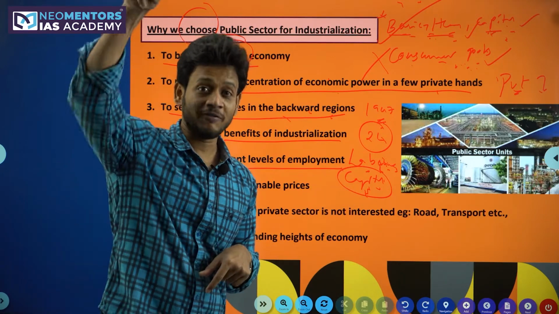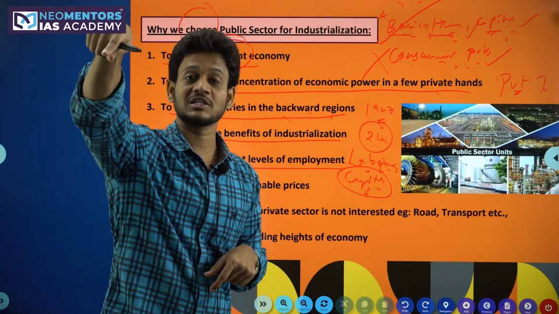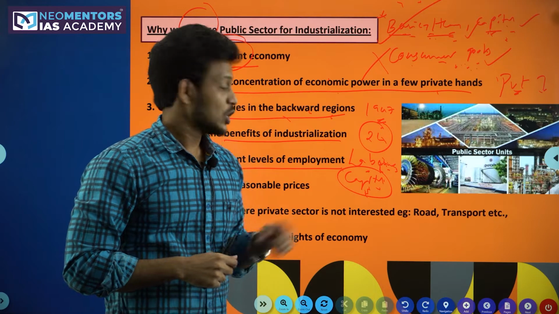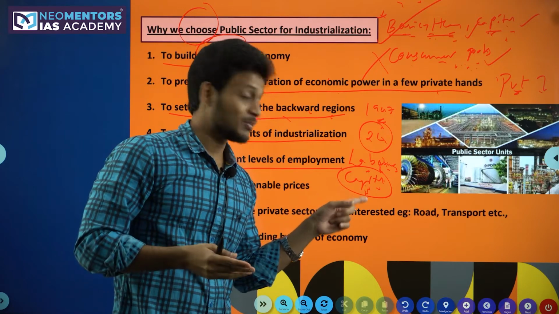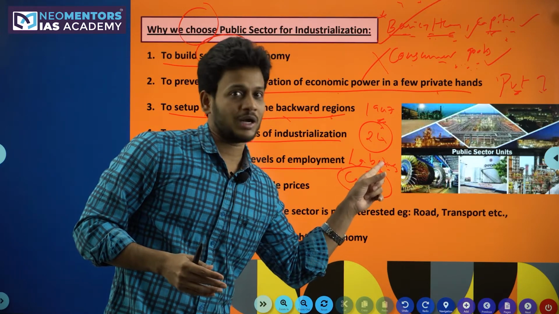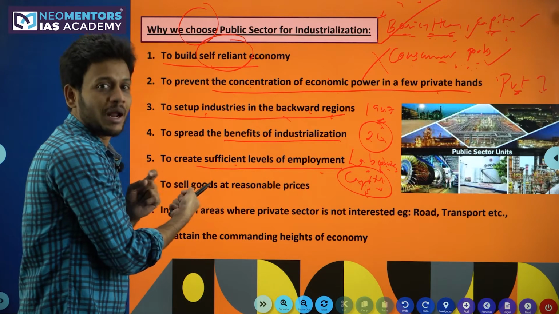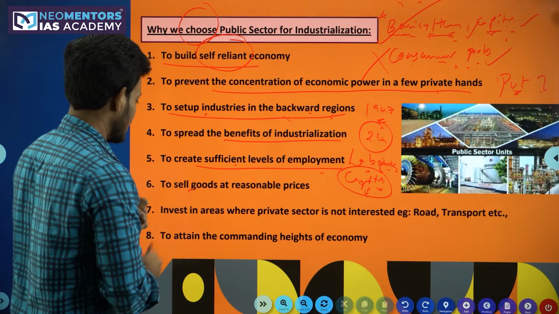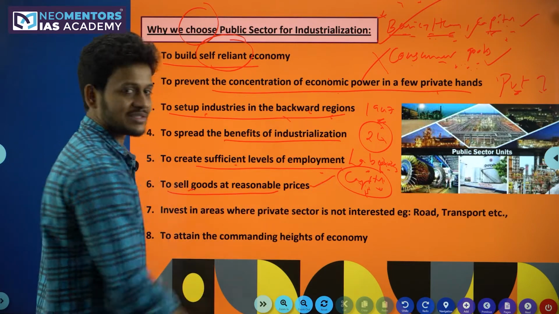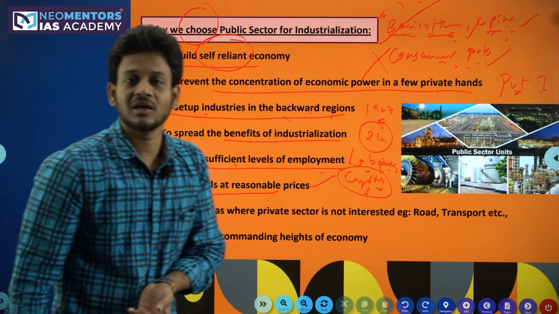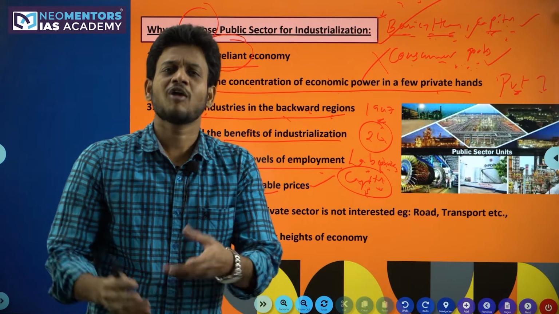So if you had gone for private sector industries in 1947-56, you would have brought companies, but they are capital oriented industries, not labor oriented. When you have labor oriented industries, you can create more employment opportunities, right? Next objective: to sell goods at reasonable prices. Definitely, if the government is selling any good, it is always at a reasonable price.